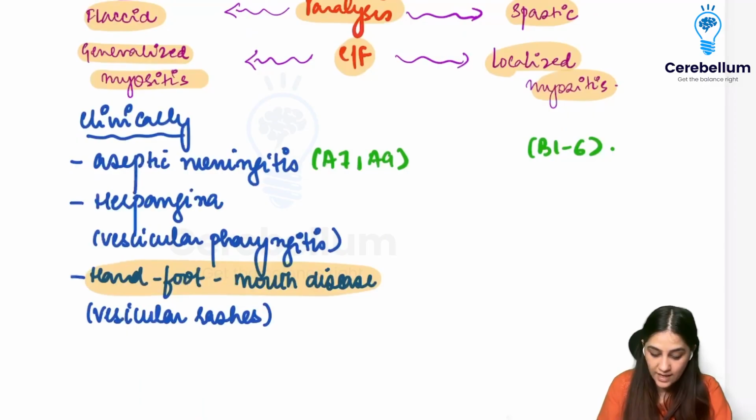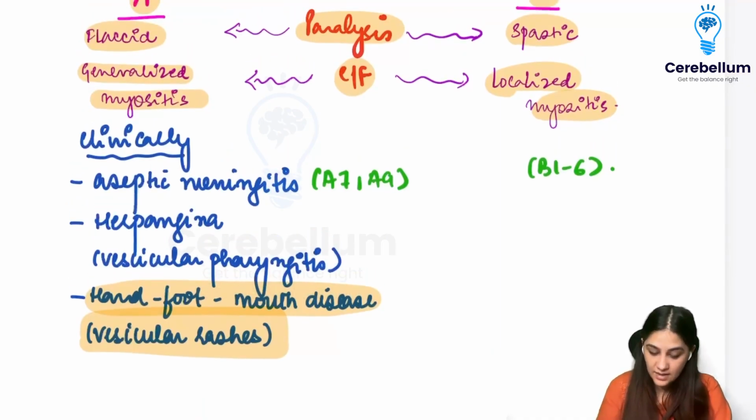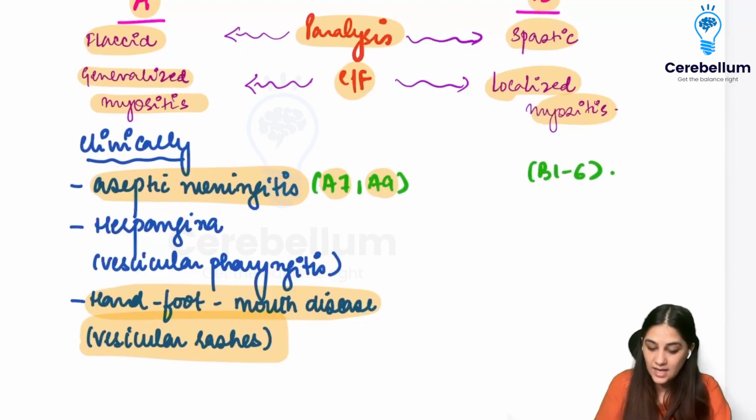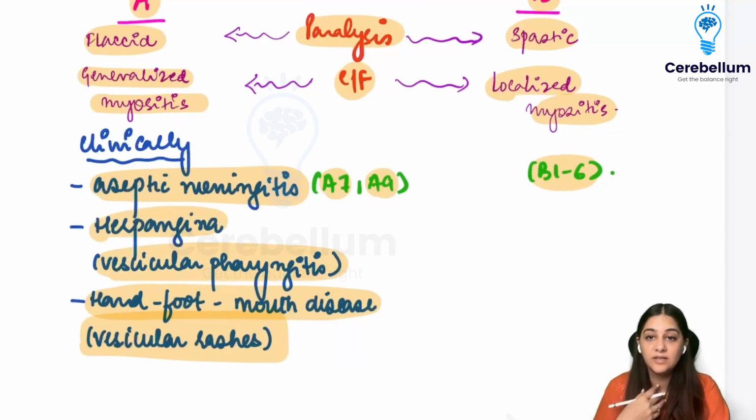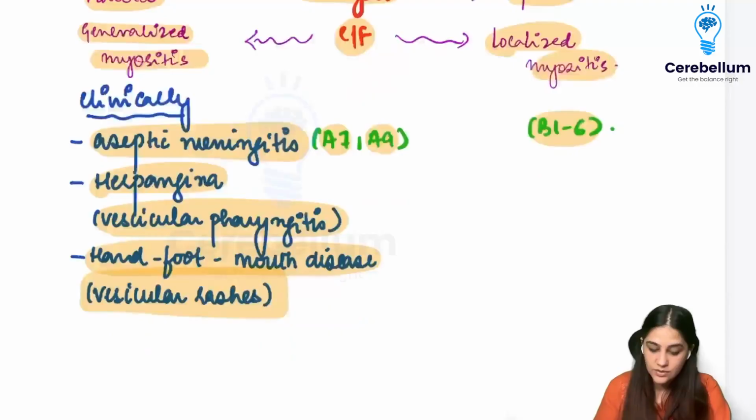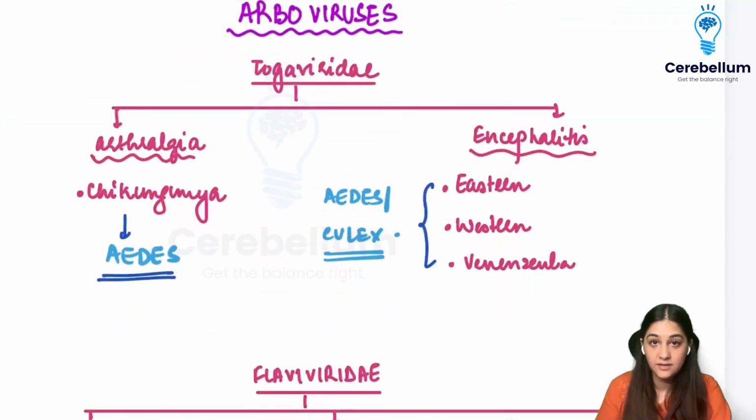Most common cause of hand, foot, and mouth disease or vesicular rashes is going to be your Coxsackie virus. Other than that, it does cause aseptic meningitis, which is A7 and A9 in your A type. That means Coxsackie A, and in B from B1 to B6. It causes herpangina, which is also vesicular pharyngitis, where you're having vesicular lesions in your pharynx. So this is your Coxsackie virus.